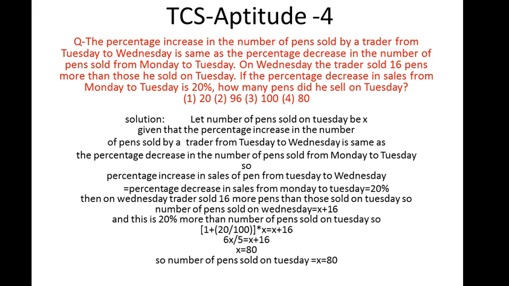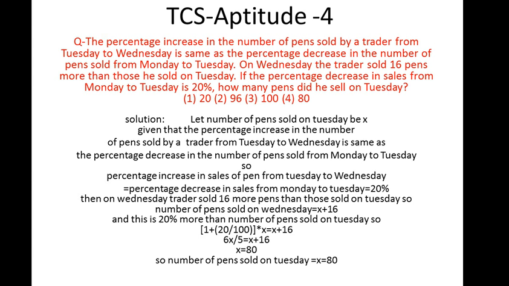So the percentage increase in the sales of pens from Tuesday to Wednesday will be equal to the percentage decrease in sales from Monday to Tuesday, which is 20% as given in the question. Then on Wednesday, the trader sold 16 more pens in reference to Tuesday. So the number of pens sold on Wednesday will be X plus 16, and this is 20% more than the number of pens sold on Tuesday.